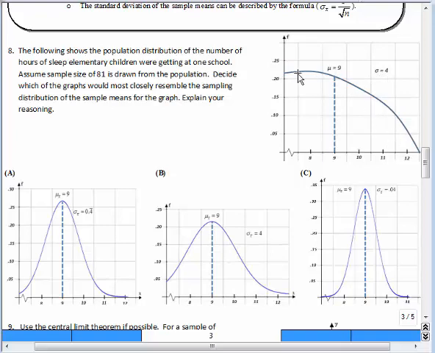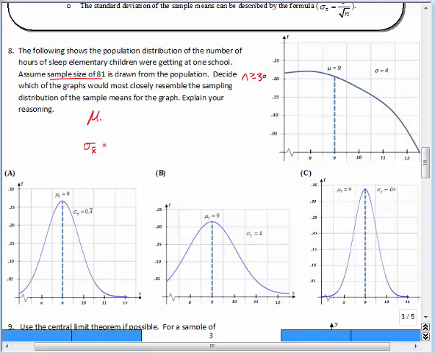Now, the population is not normally distributed, but it's okay because our sample size was 81. Let me underline that really quick. The sample size was 81, which is n greater than or equal to 30, which means the distribution of the sample means should be normally distributed, such that mu should be equal to mu sub x bar, which is the mean of the sample means. And they told us right here that mu is 9. So since we know mu is 9, we know mu sub x bar is 9. And then sigma sub x bar is equal to, and really I probably should have written that the other way, now that I think about it.